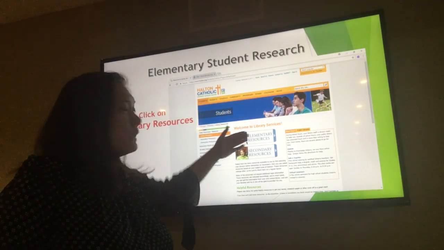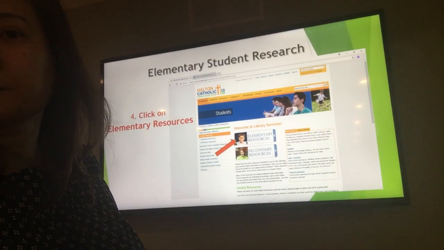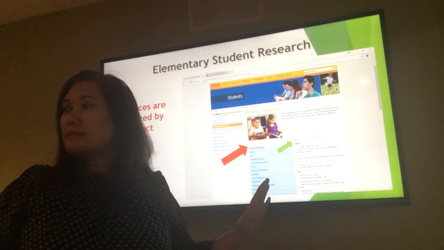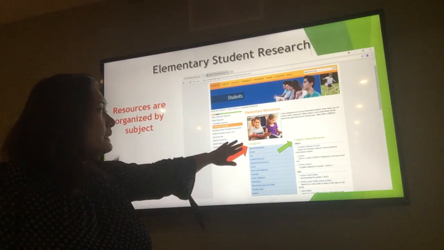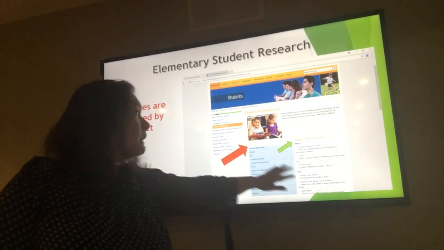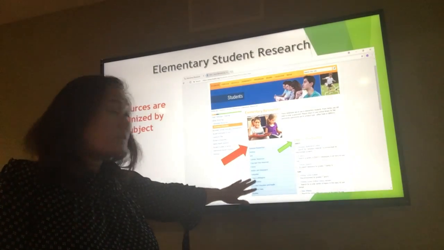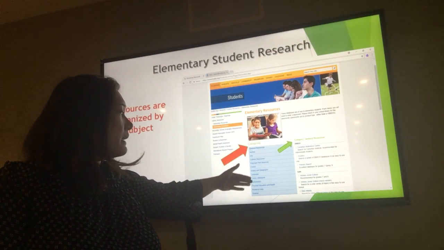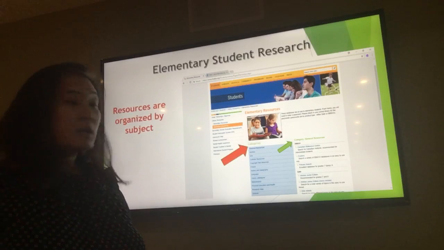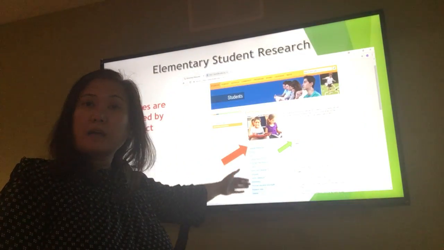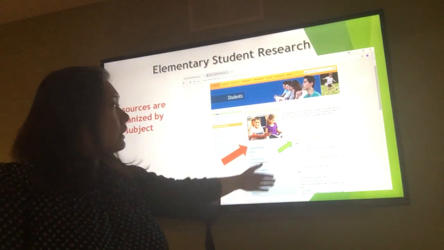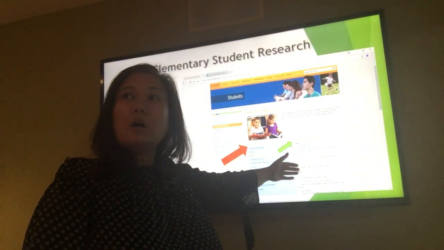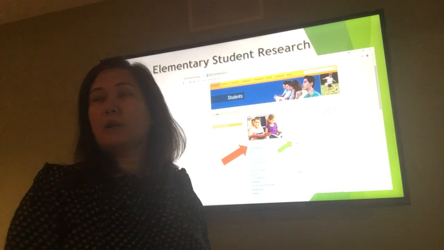Okay, now going back, click on elementary resources. Once you click on elementary resources, does everybody have the same screen? Okay, you would see the different categories over here. This category here is subject specific. If you have projects about arts, French, math, science, physical education, and health, you could click on these categories. And on the other side of the screen, you would see the general resources. This would be a list of the databases available for you to use when you conduct your research.